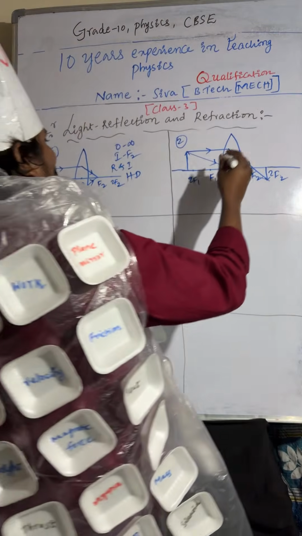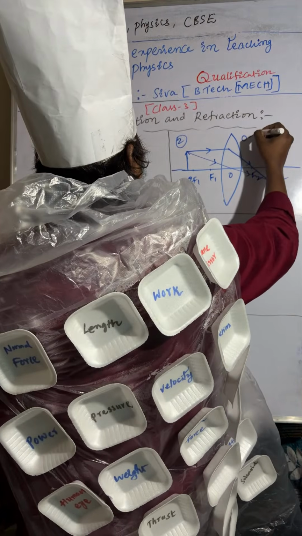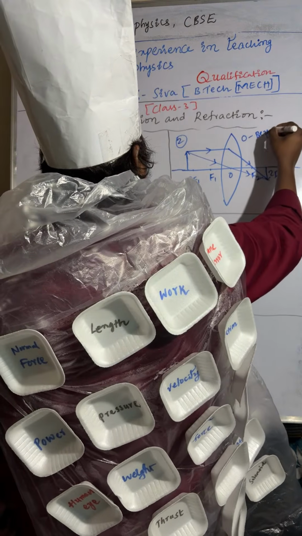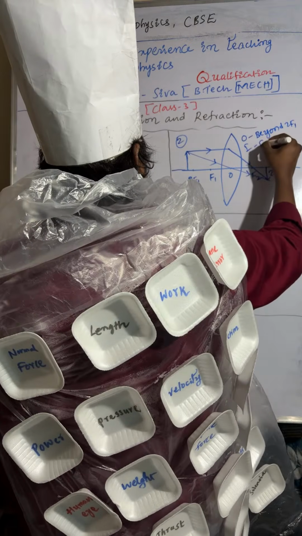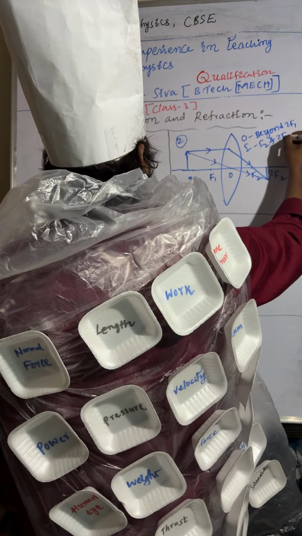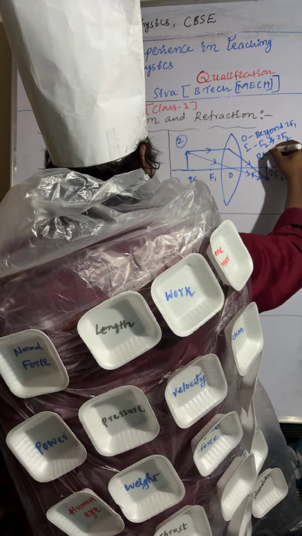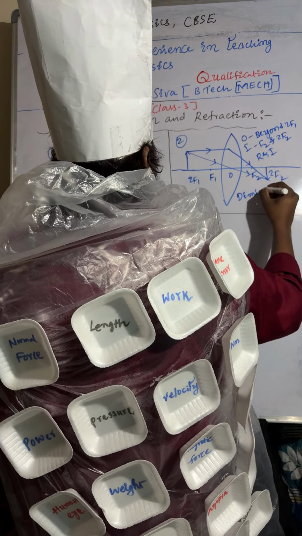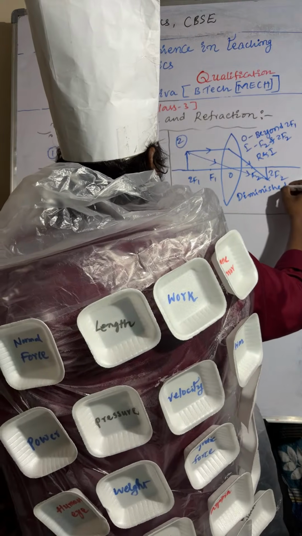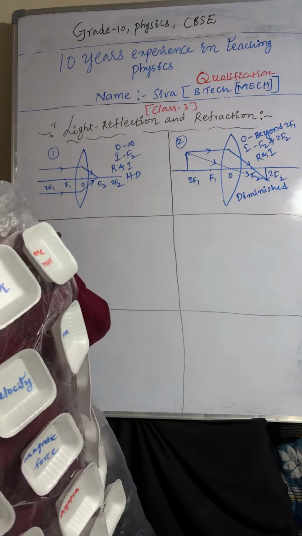So the object is placed beyond 2F1. Beyond 2F1, the image will form between F2 and 2F2. The nature of the image is real and inverted. Size of the image is diminished. And coming to the third one.